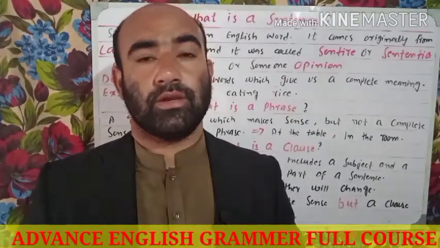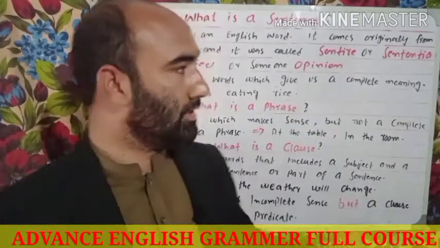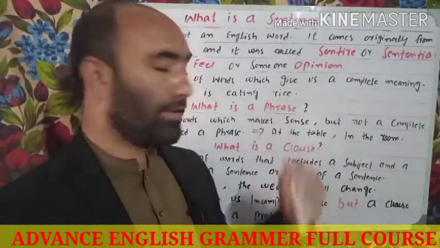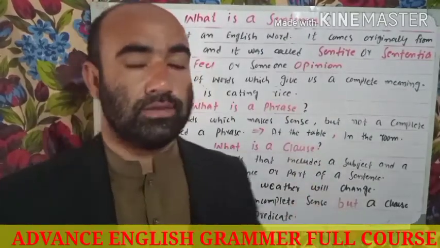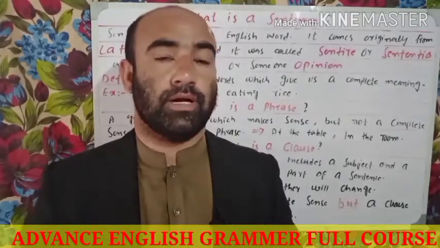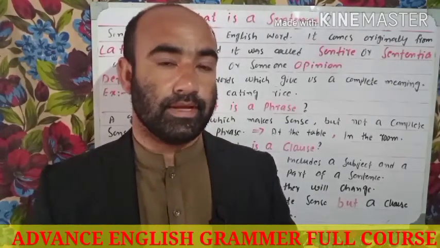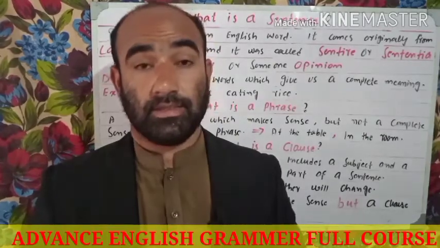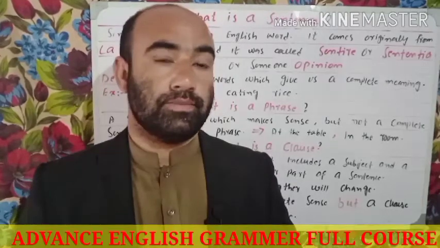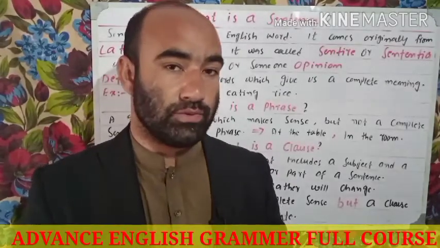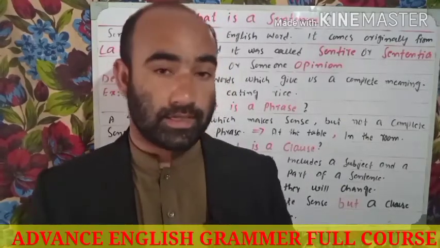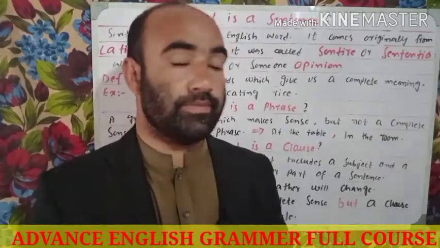In our video today, we are going to talk about these three points: a sentence, a phrase, and a clause. Although we had started the classes about the verb, and some classes we had taken about the verb, a verb also has a phrasal verb, which is a kind of verb.